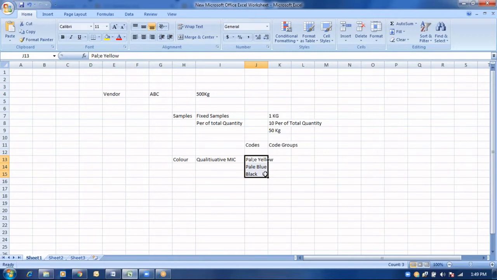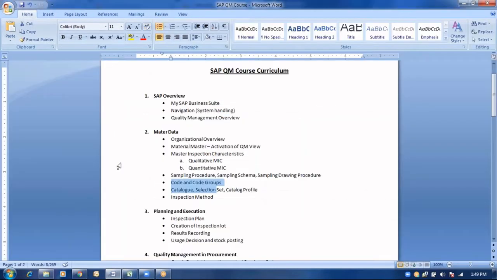If they are, it means the inspection results are successful for that particular operation and he can proceed further. If not, the inspection results are failed. So these all will be defined as a part of code and code groups under the master data section.